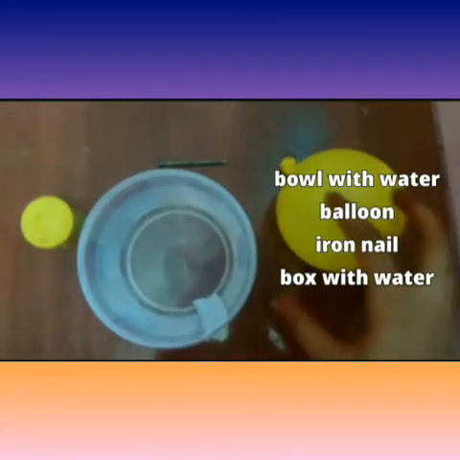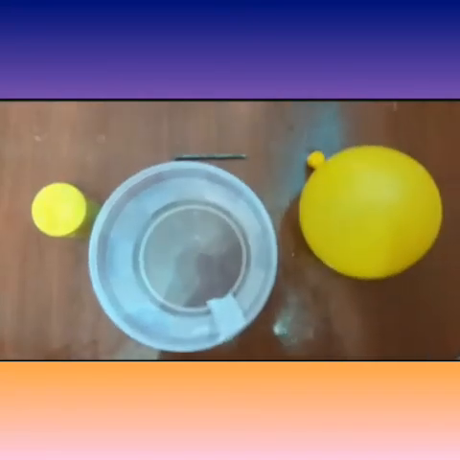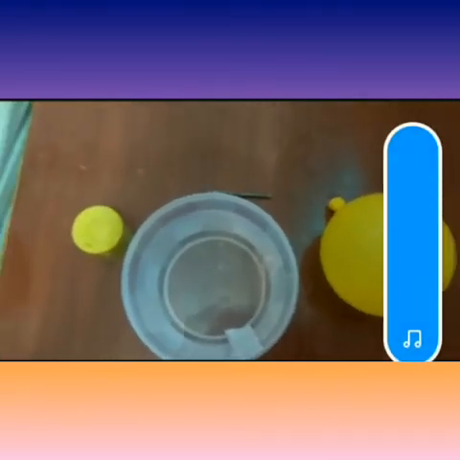So friends, here we are seeing a bowl with water, a balloon, an iron nail and a box which is containing some water. Now let us understand Archimedes' principle in a detailed manner. Archimedes stated that when an object is immersed completely or partially in a liquid, it experiences a buoyant force which is equal to the weight of the water displaced by the body. Here we are seeing a bowl which is containing some water and the level of water is 4 centimeters. I'm just measuring the height of the water.